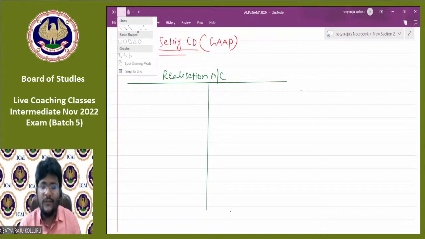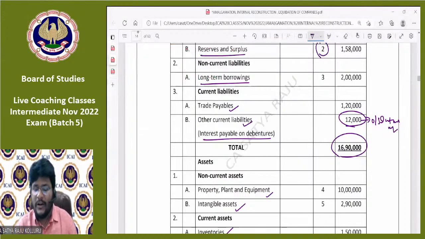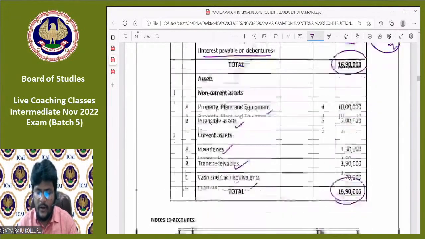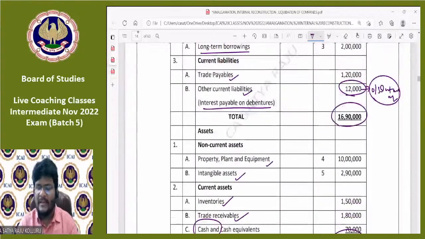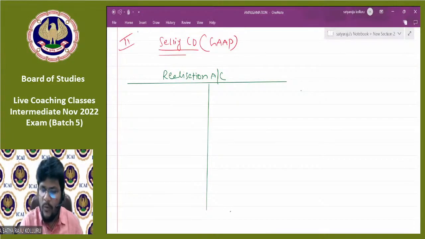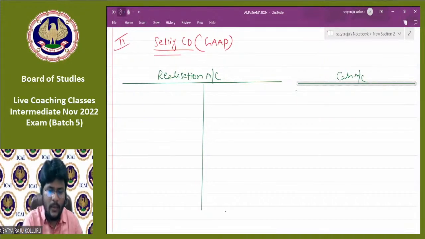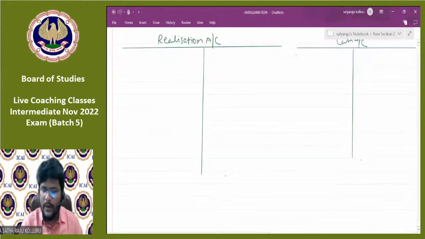If any specific asset or liability is not taken over, you also need to open it separately. Outstanding interest on debentures is not taken over. And one more thing, cash is also not taken over by the purchasing company. That's why you can open the cash account and the outstanding interest account separately. So here I'll open the cash account, and you can also open the outstanding interest account.